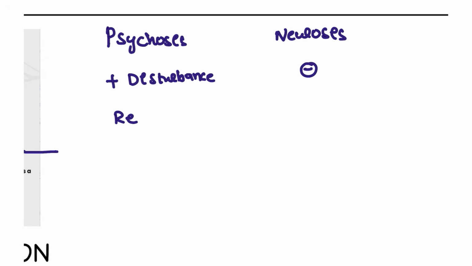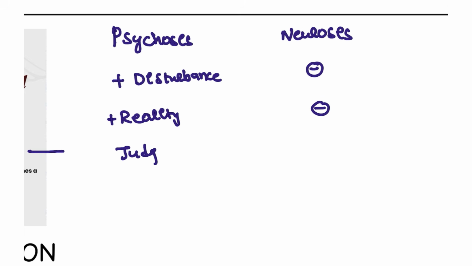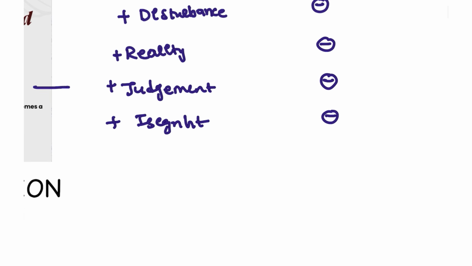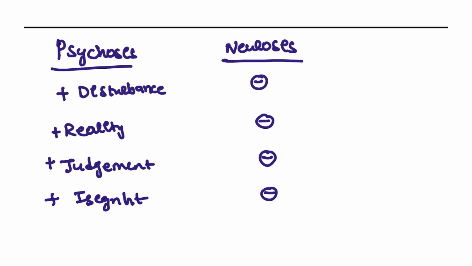Also, reality: in psychosis the patient's reality is disturbed, whereas in neurosis reality is not disturbed. Judgment and also insight, everything is disturbed in patients with psychosis, whereas in neurosis patients they are not disturbed. What are examples of psychosis? Schizophrenia. What are examples of neurosis? For example, generalized anxiety disorder. These are some of the examples.